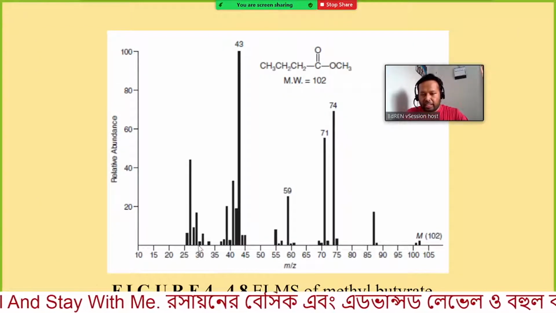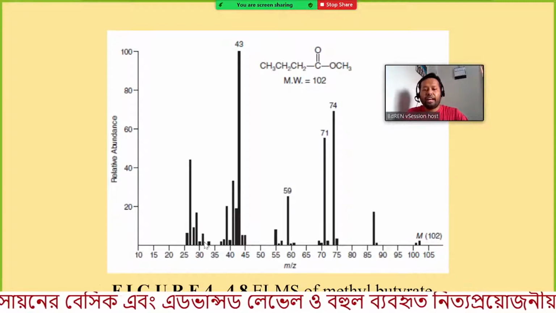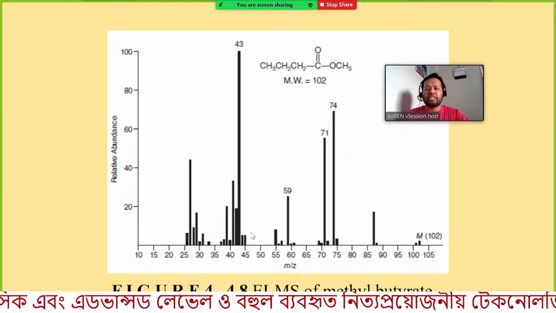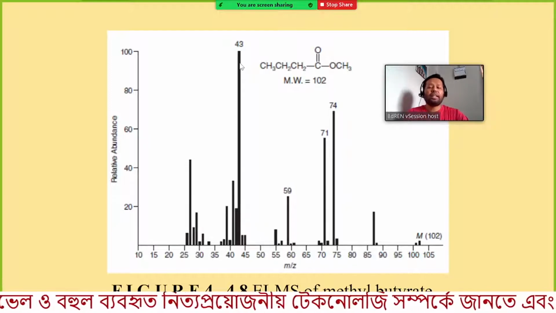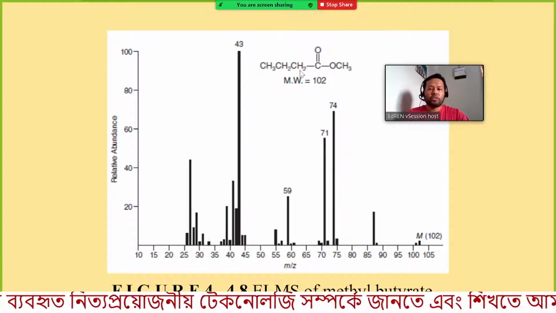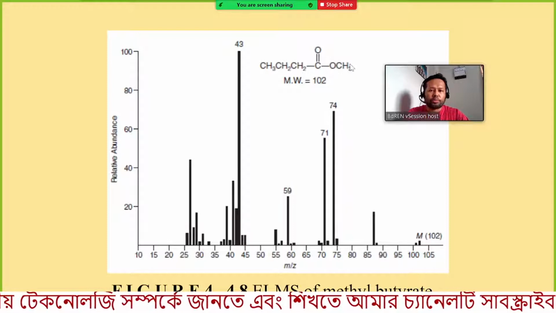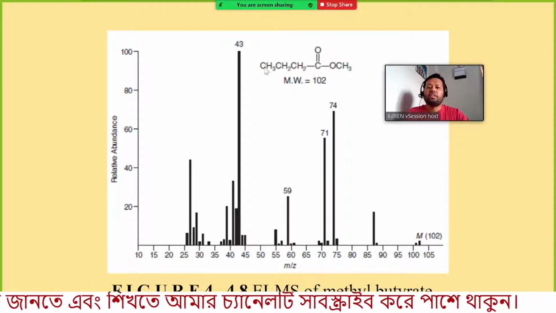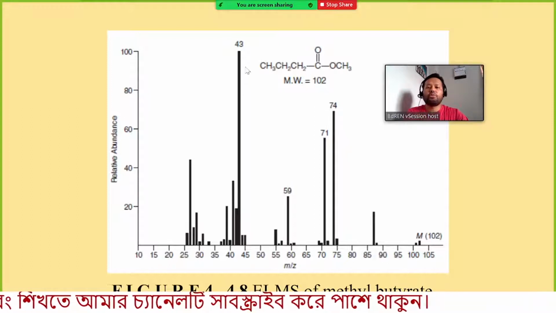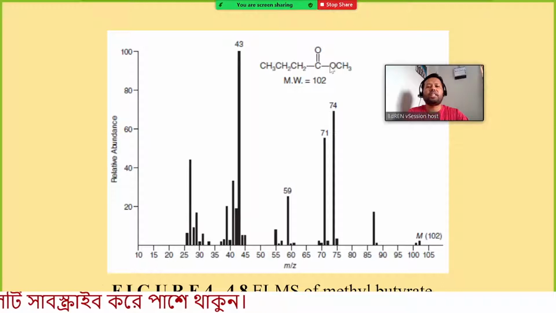This is 31, and this is 43. So we are getting the fragments corresponding to this portion and this portion. When this is lost, we get C3H7 corresponding to 43 and OCH3 corresponding to mass 31.